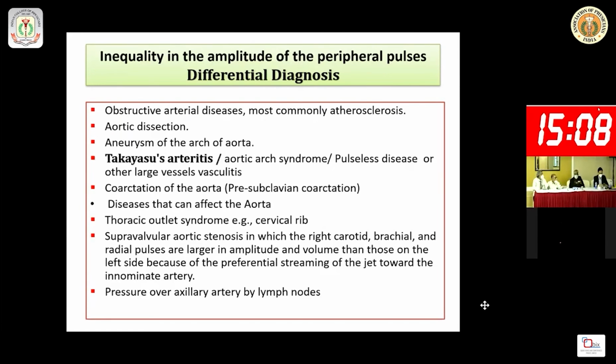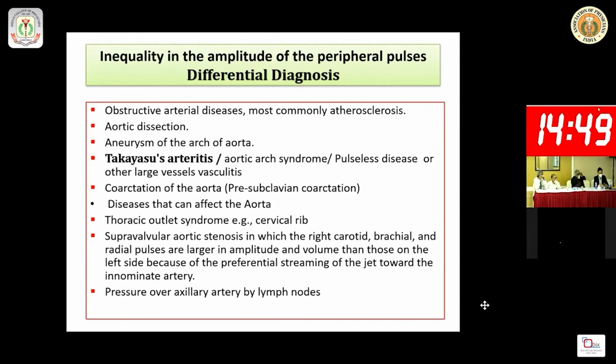It may not be total absence but an inequality, or a very weak amplitude of the peripheral pulse, particularly the left-sided radial pulse. That may be due to obstructive arterial disease due to atherosclerosis.